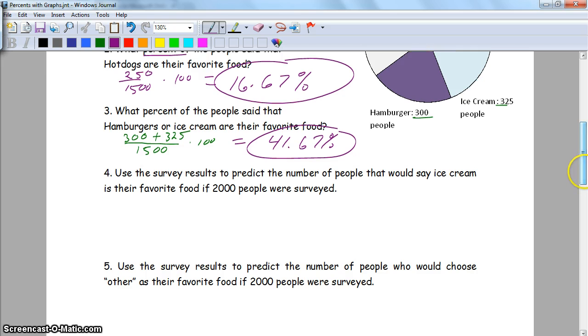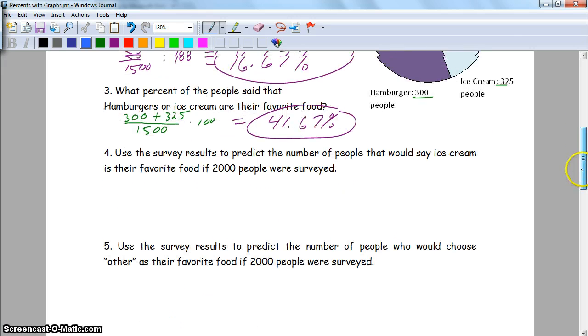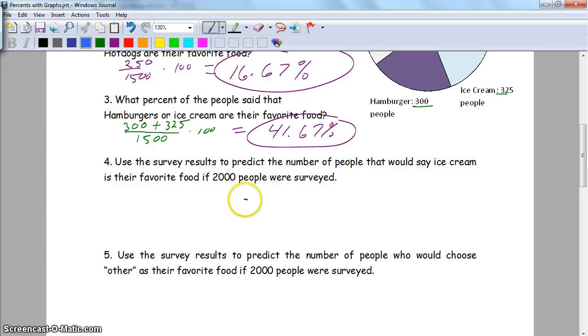Number 4. There's lots of ways to get 4. That might have been a little bit of a tricky one for some of you, but here's what's up. The way that I would do it, it says the survey had 1,500 people who were polled. So here, what if it was 2,000 people?